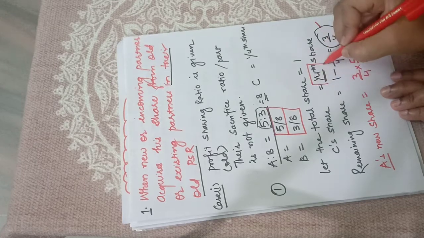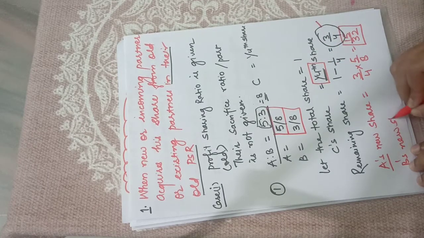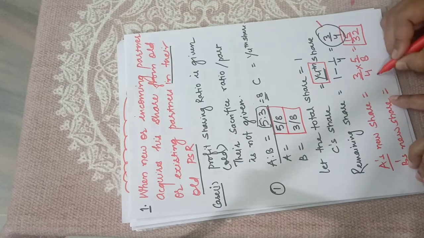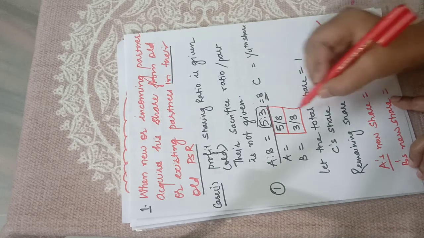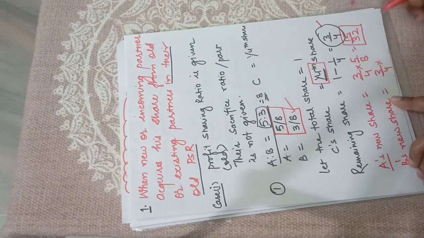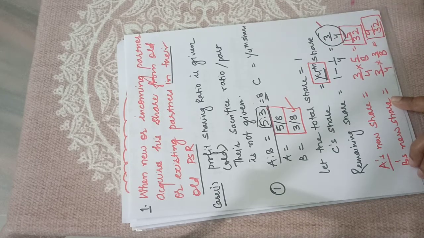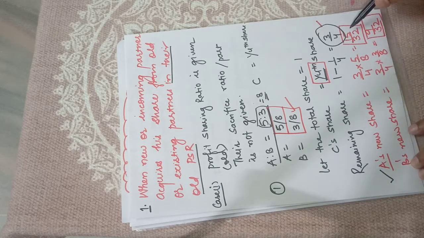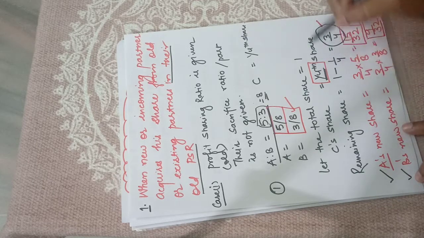C's share we already know, it is 1/4. B's new share will become 3/4, the remaining share of the firm, into his share 3/8. So it will become 9/32. So what we have got: A's share is 15/32, B's share is 9/32, and C's share is 1/4.